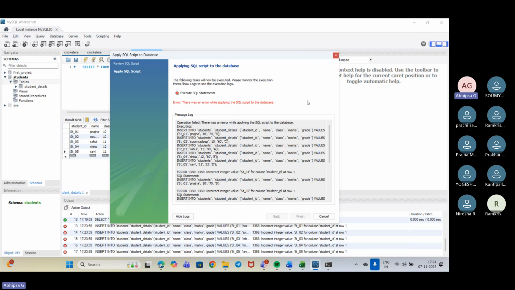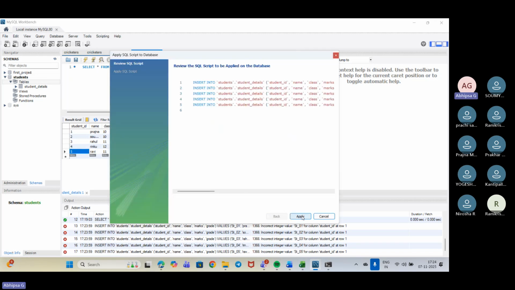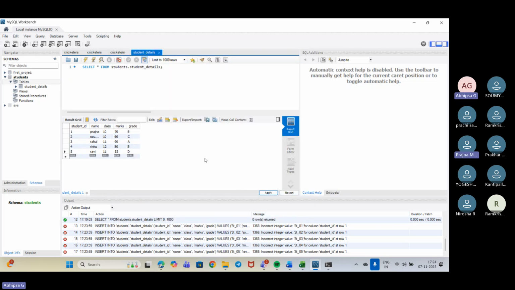Yes, Prakhar, tell. As a student, ID is integer type, so we can't enter the character in this. Exactly. Since we have taken int, that is the problem. So apply, then apply, it's executed. So finished, ma'am, right? Yes.